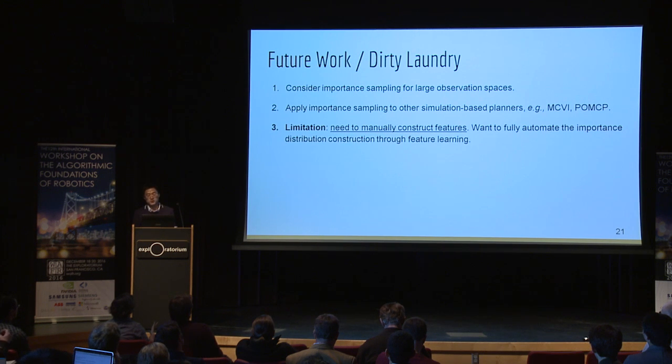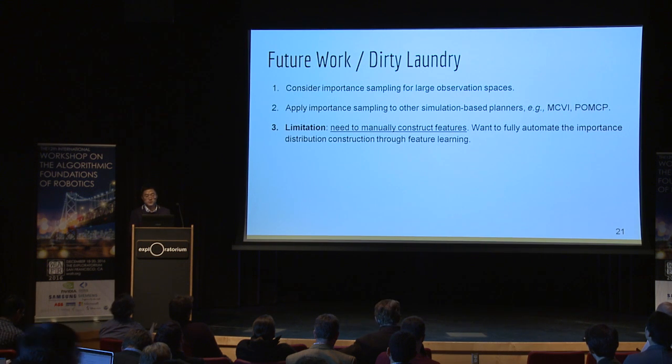There are many directions for us to extend our work. First, we can consider importance sampling for large observation spaces. And second, the idea of importance sampling is general. We can apply it to other simulation-based planners for planning under uncertainty. One limitation in our current work is we need to manually construct the features, and we want to fully automate the importance distribution construction through feature learning in the future.